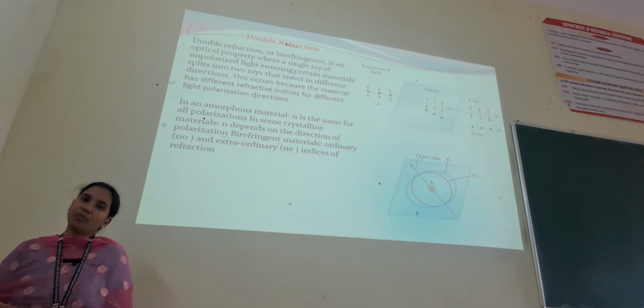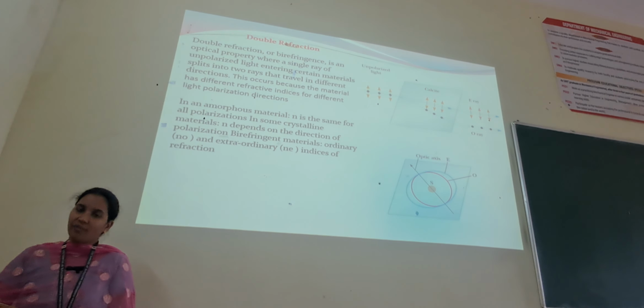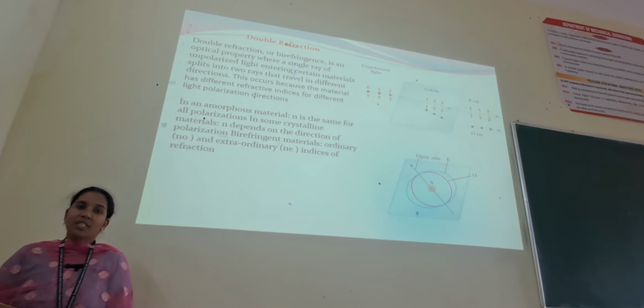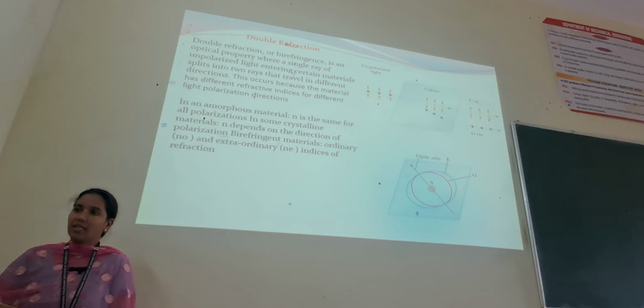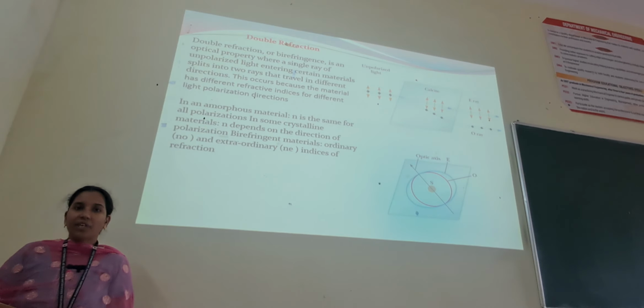So the next topic we are going to look at is double refraction. Double refraction is also known as birefringence, which is an optical property where a single ray of unpolarized light entering certain materials splits into two rays that travel in different directions. This occurs because the material has different refractive indices for different light polarization directions. So this is double refraction.